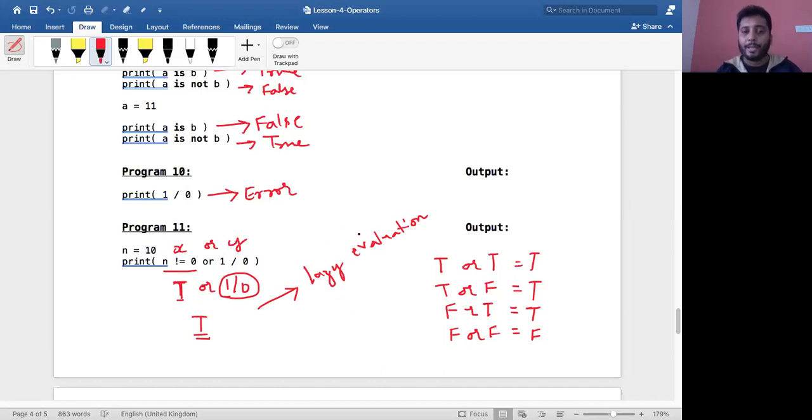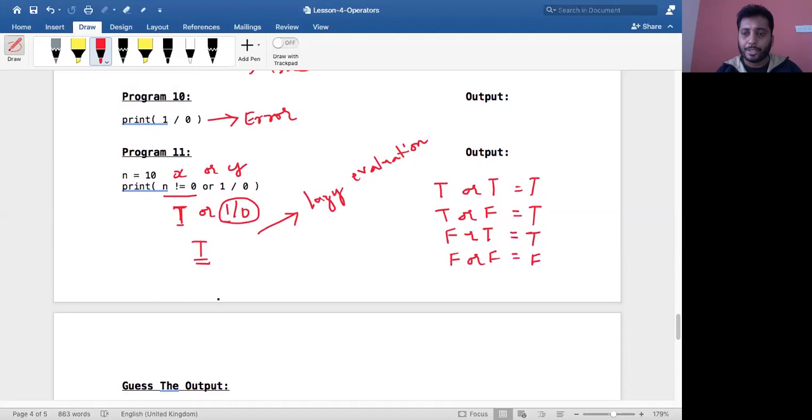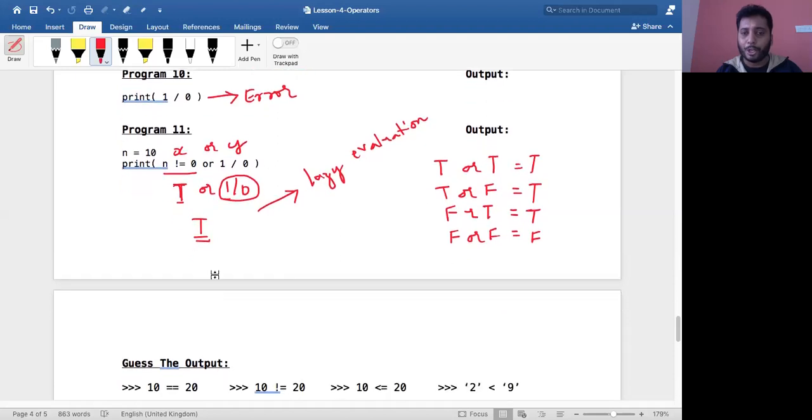So be careful when you are completely dependent on the precedence table, because in such situations your precedence table will not work. You have to do a lot of testing and only then finalize your code. I hope you understood this. Lazy evaluation is again an interview question: what do you mean by lazy evaluation? You should be able to give such examples. That is the reason I put it at the last.